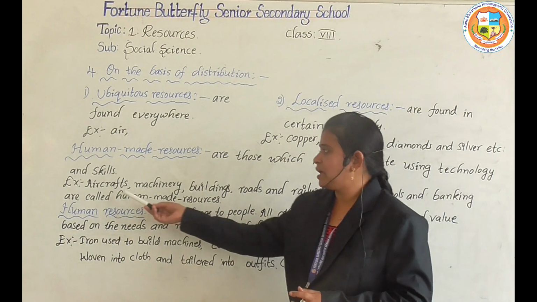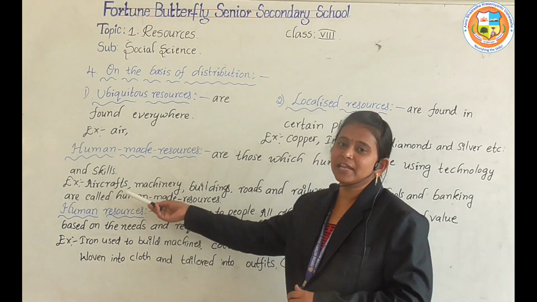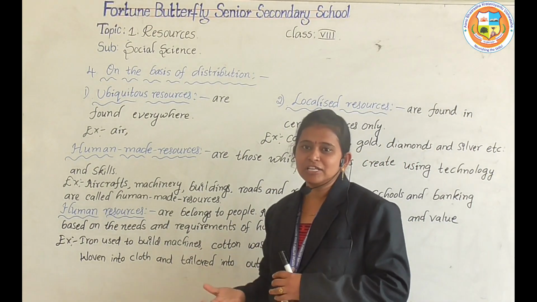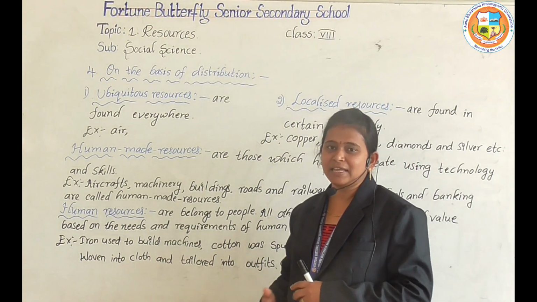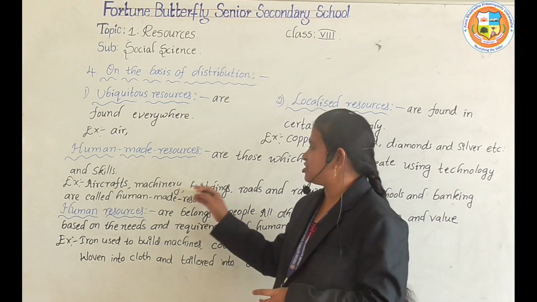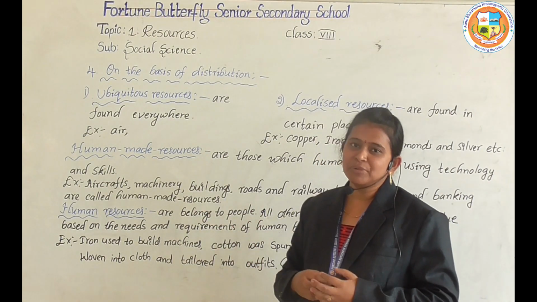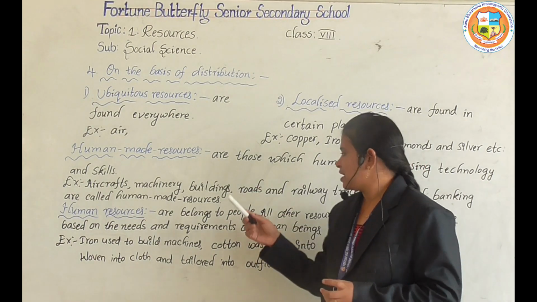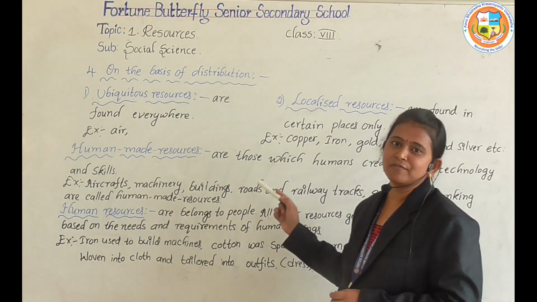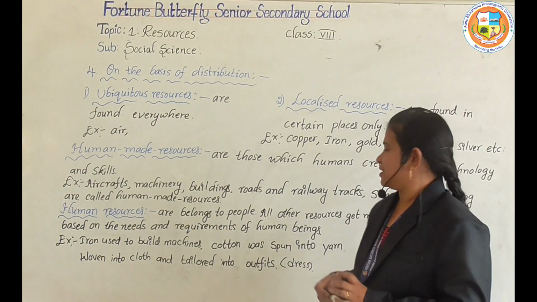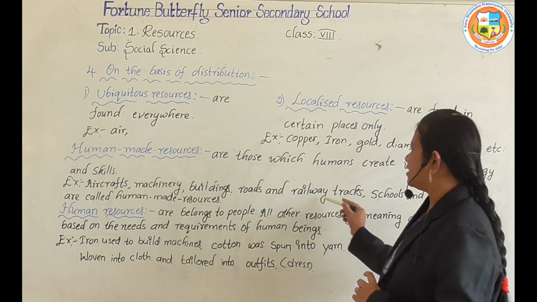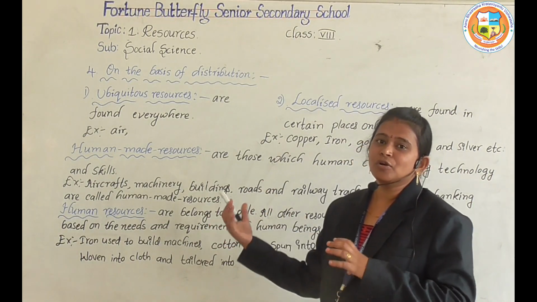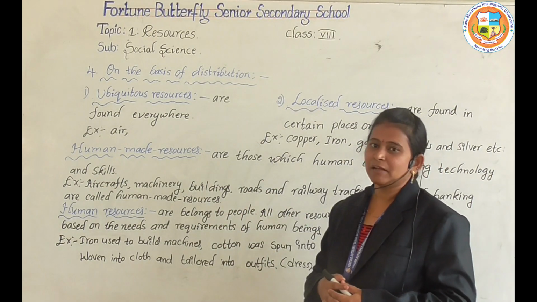For example, aircraft, to fly in the air; with their technology and talents they have created that. Machinery to work on the missions, buildings to live in, roads to travel from one place to another place, and next, railway tracks to take the goods from one place to another place.